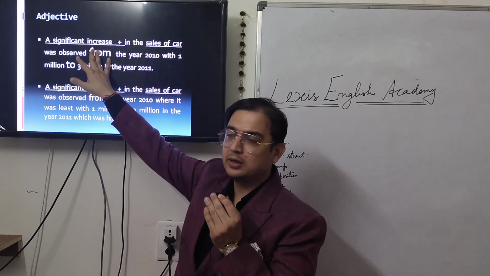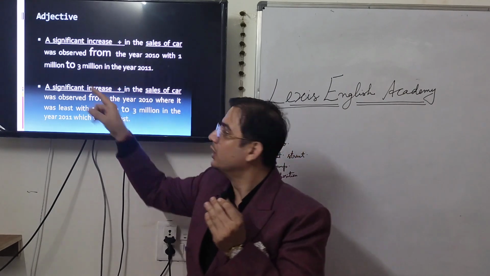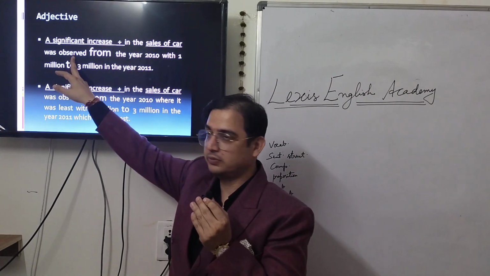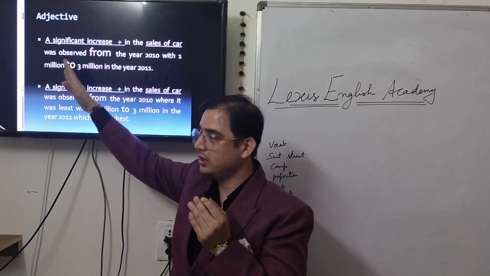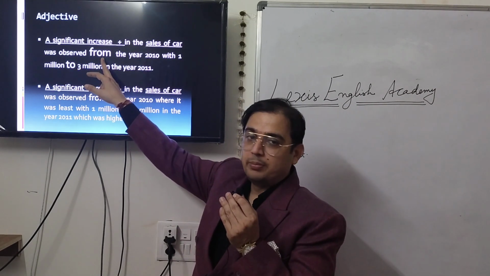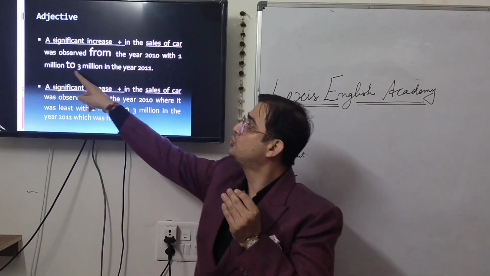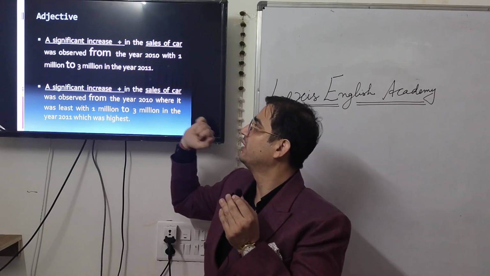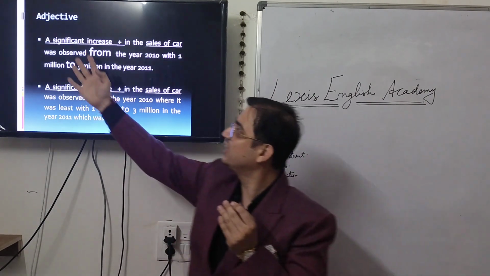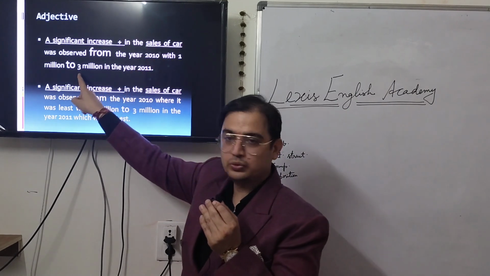Now you expect to see an increase, so one has to show an increase from point A to point B. A significant increase in what? In the sales of car was observed, or was noticed, was seen. You can use it in many different ways. Was observed from the year 2010 with 1 million, again the preposition "with", 1 million to 3 million in the year 2011. From, to, and we started with the adjective phrase. A significant increase, now you expect to see an increase. So the increase is here from 1 to 3.